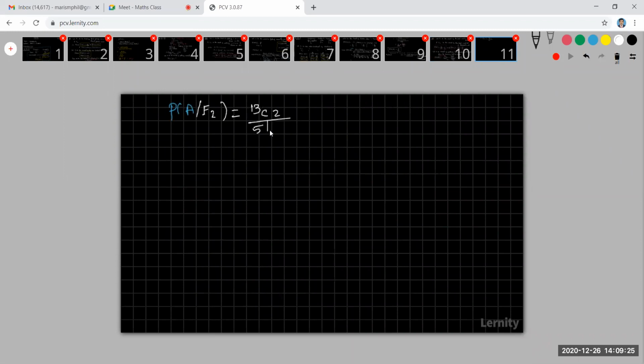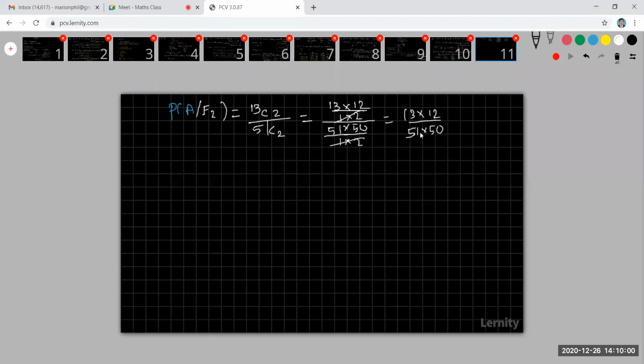Here one card is already lost. It can be any card, diamond or otherwise, so the total number of cards is only 51. So 13C2 means 13 into 12 divided by 1 into 2, whole divided by 51 into 50, divided by 1 into 2. You can cancel this 1 into 2, and you'll get just 13 into 12 divided by 51 into 50. That is P of A given E2.